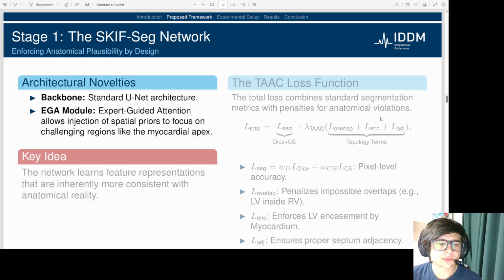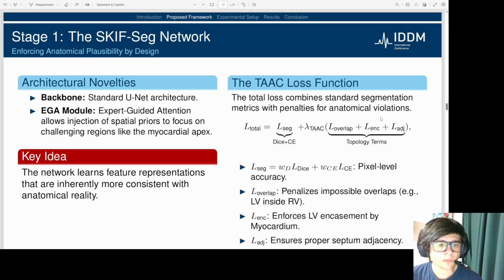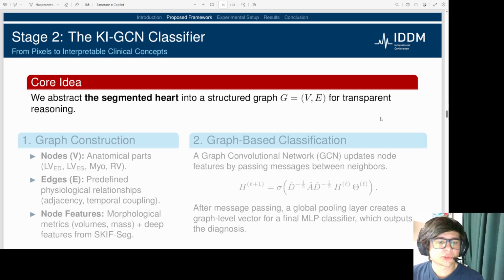Drilling down into stage 1, our SCIF-SEG network enhances a standard UNet with two key innovations. An expert-guided attention module enables us to inject spatial priors, focusing the model on challenging regions. More importantly, our custom TAC loss function combines standard segmentation metrics with explicit penalties for anatomical violations, such as illogical overlaps or disconnected structures. The key idea here is that by integrating these constraints directly into the training process, the network is forced to learn feature representations that are inherently more consistent with anatomical reality, rather than relying on post-processing to fix errors.